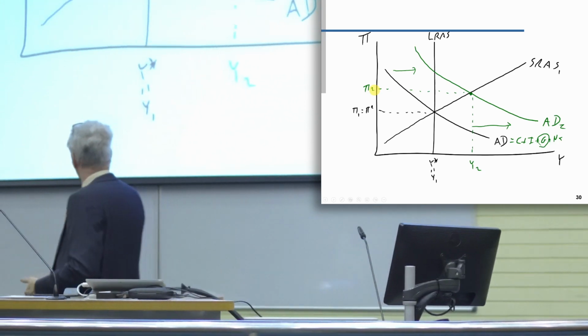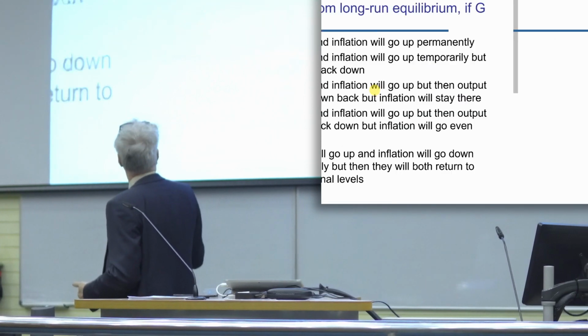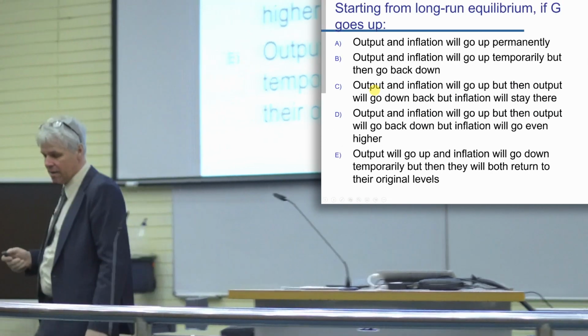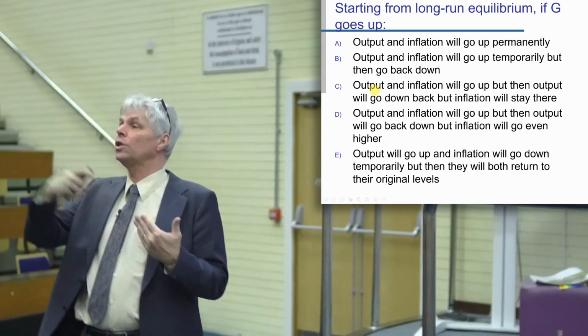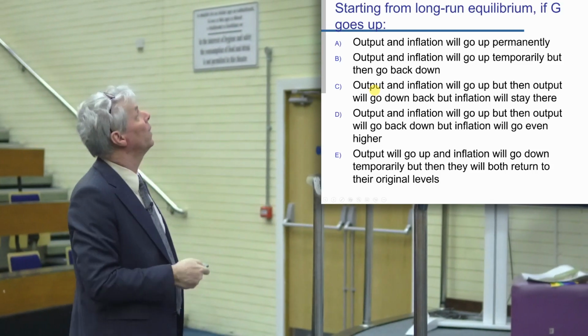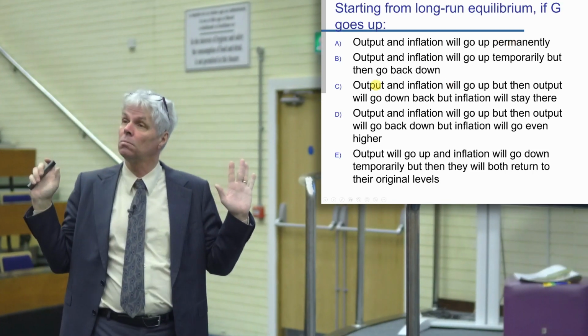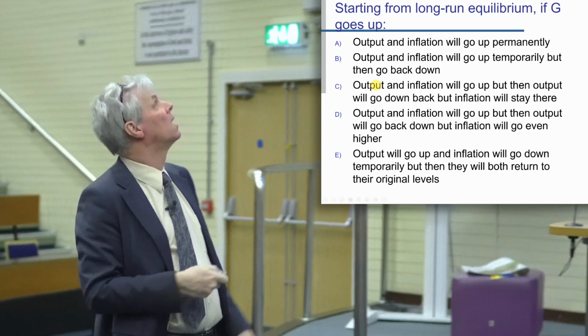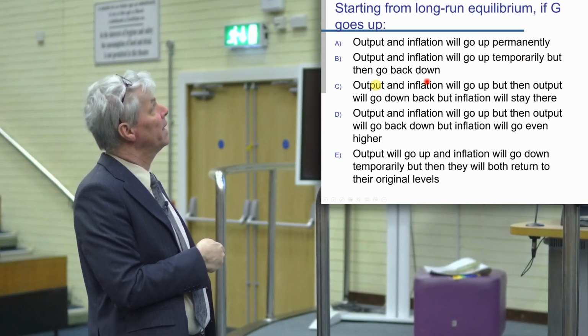So if we look at our answers, from what we know so far, just doing the short-run change: output and inflation will go up permanently, plausible. Output and inflation will go up temporarily, but then go back down, that's plausible.